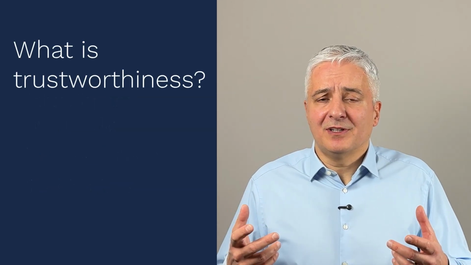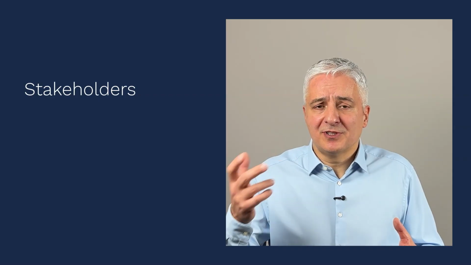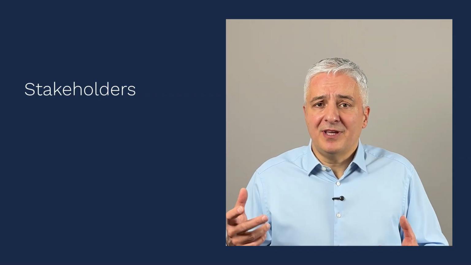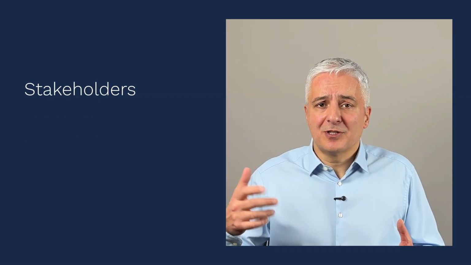So what is this trustworthiness? Basically, this is when stakeholders that are using AI systems can understand whether these systems actually meet their expectations. For example, in my job, I very often use AI to search through various regulations or standards. And what I want from these AI systems is exactly the interpretation of a particular clause of a standard or article in a regulation, with the exact requirements and the exact article number or clause number.